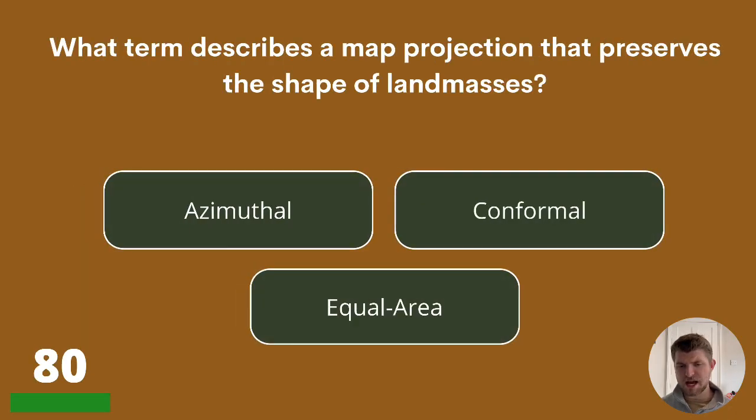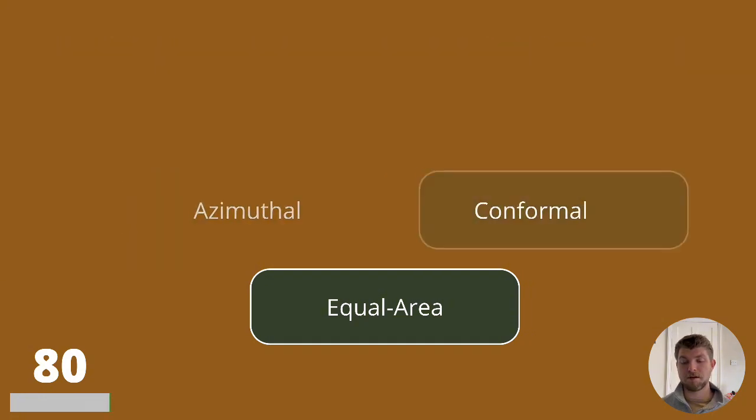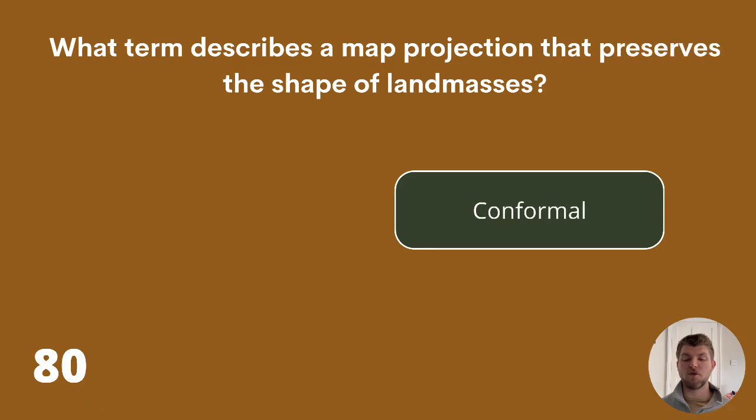80. What term describes a map projection that preserves the shape of land masses? Azimuthal, conformal, or equal area? The answer is conformal.